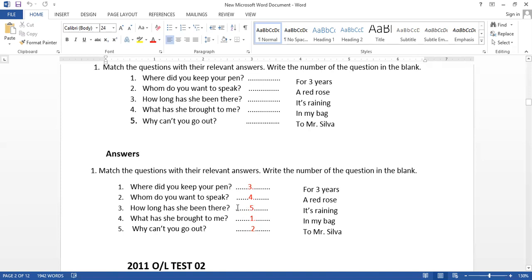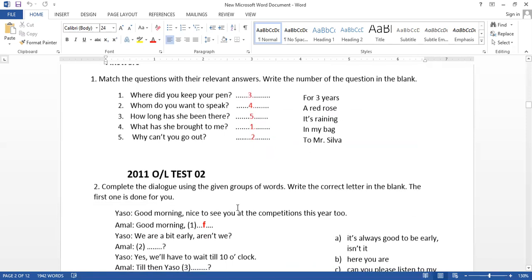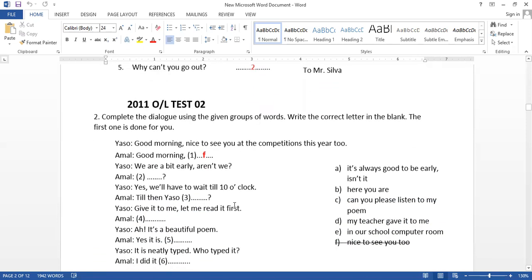Okay, next we will move on to 2011 O-Level Test 2. Here again we have to complete the dialogue using the given groups of words. These are the given groups of words and letters are there. The instruction says write the correct letter in the blank. And here the first one is done for you. The letter is being written. You have to read it.